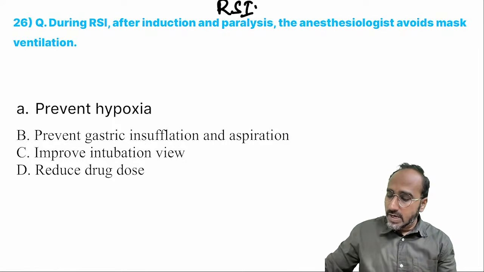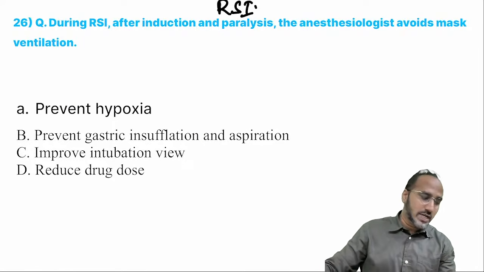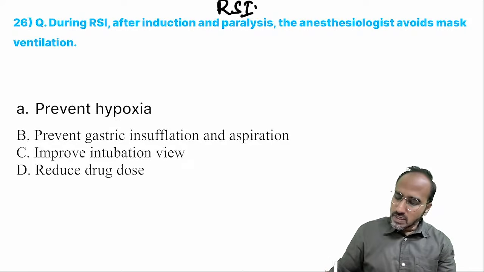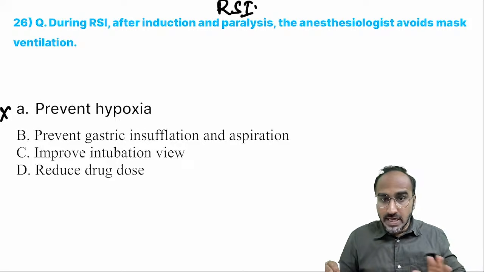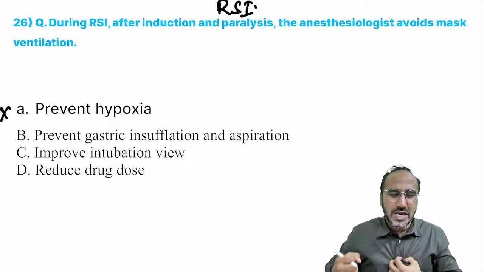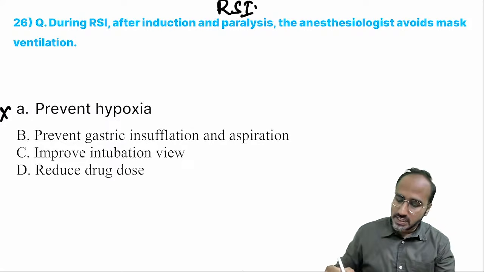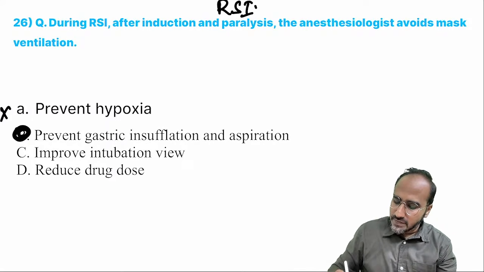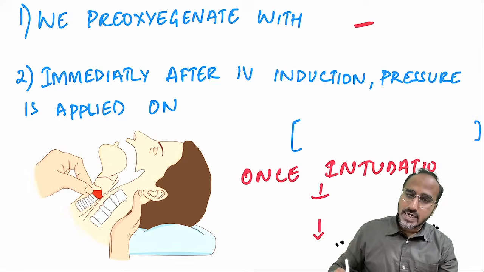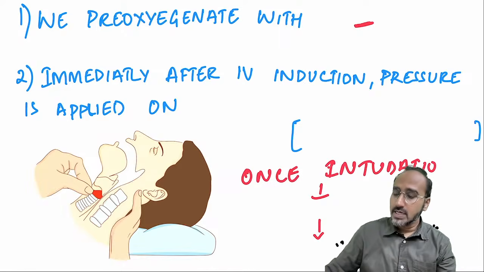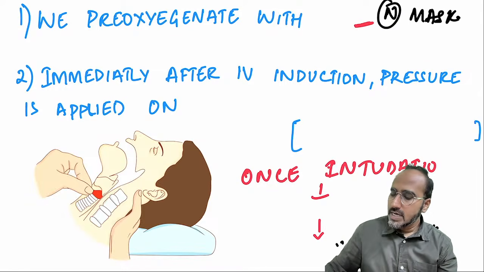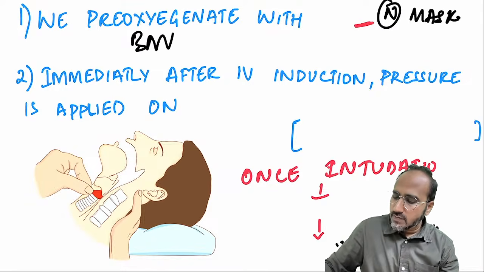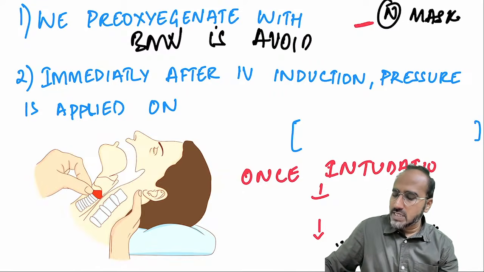So anesthetist avoids bag mask ventilation. What is the reason for it? To prevent hypoxia, to prevent gastric insufflation? No. Okay. Basically, remember, you just give oxygenation to the patient with normal mask, not bag mask. If you give bag mask ventilation, already the patient is full stomach, there is a chance of aspiration. Okay. So guys, remember, in rapid sequence induction, general anesthesia is given to patients who are at risk of aspiration. What is the step that we do? We pre-oxygenate the patient with normal mask. What is being avoided, guys? BMV is avoided. Bag mask ventilation is avoided.